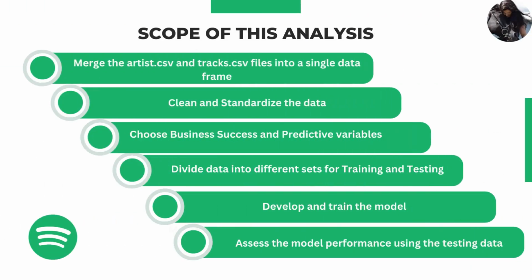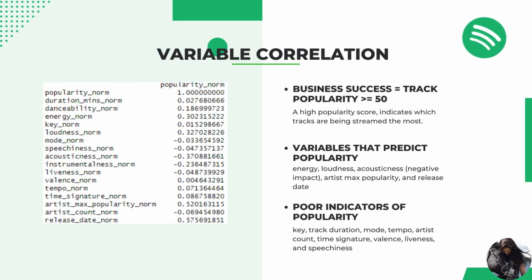The scope of this analysis was to merge the two datasets, clean and standardize the data, determine business success, divide the data into training and testing sets, train our model, and assess its performance. We are unable to do a forecasting model in this instance as there's no time series element to this data. We determined that business success should be track popularity of 50 or more.